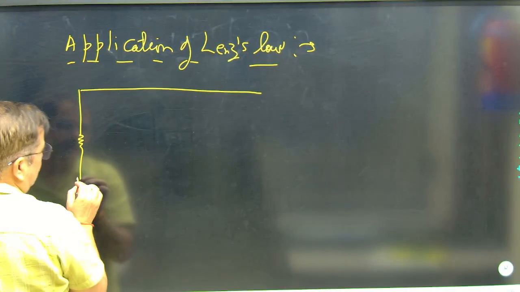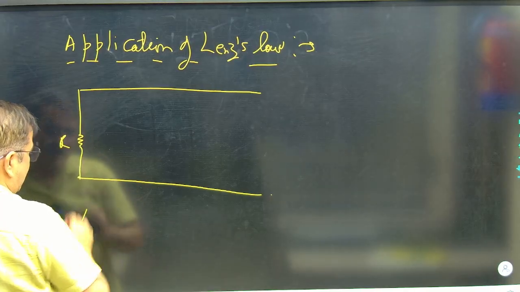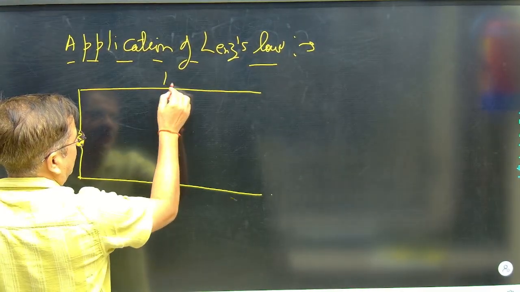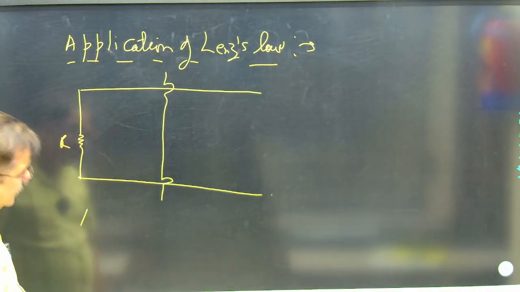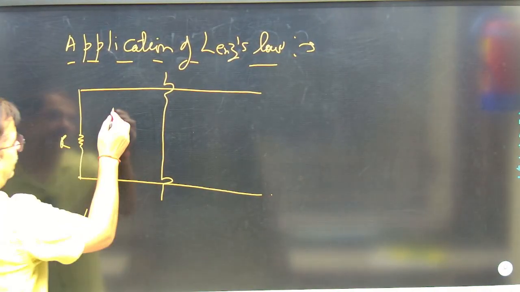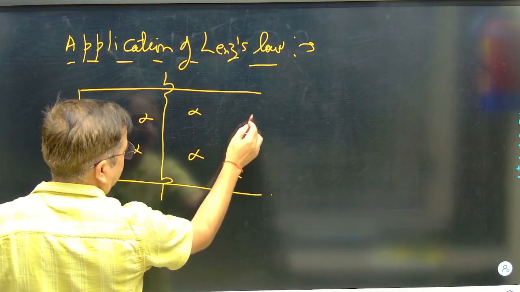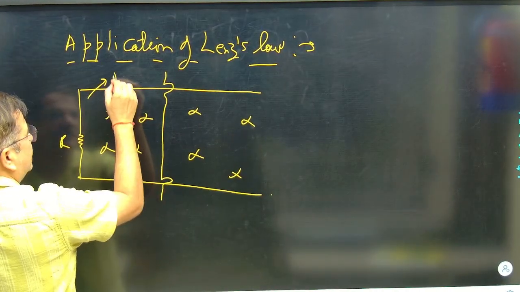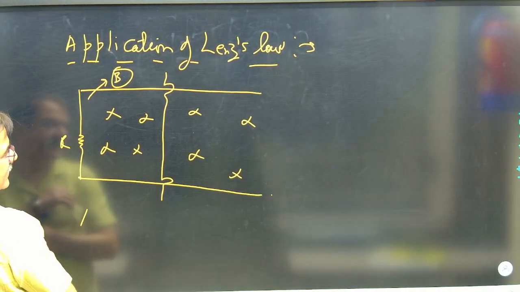This is the U-shape long wire arrangement. It is having some resistance R, and there is this rod which can slide on the loop. There is a magnetic field present here. Resistance of the loop is R for this arrangement.